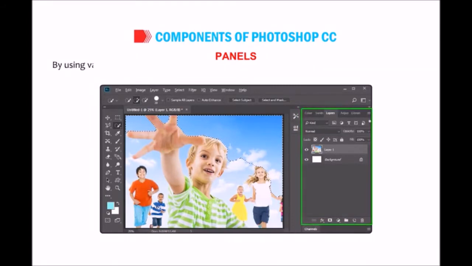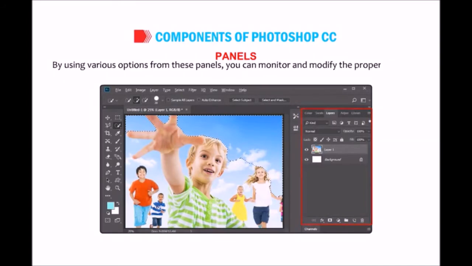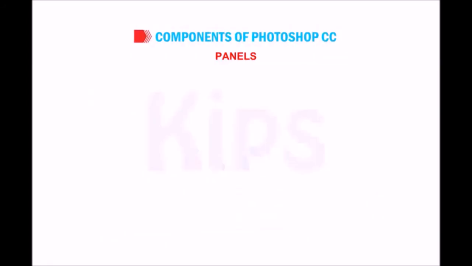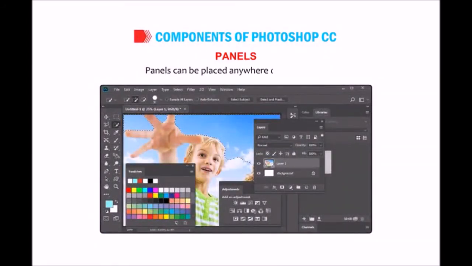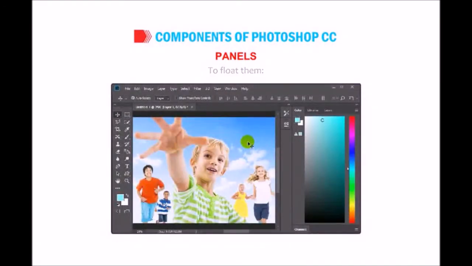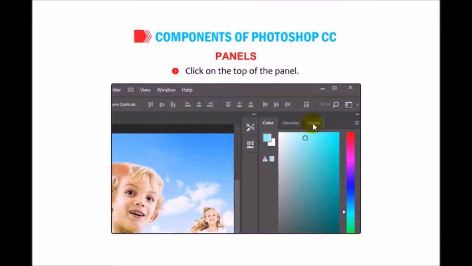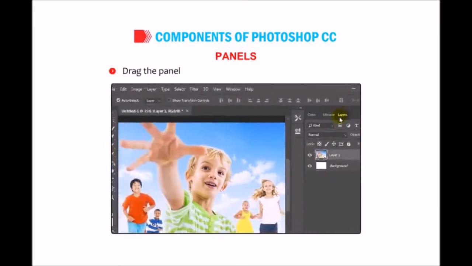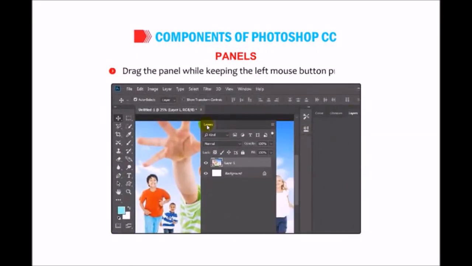By using various options from these panels, you can monitor and modify the properties of an image. Panels can be placed anywhere on the screen. To float them, click on the top of the panel. Drag the panel while keeping the left mouse button pressed.